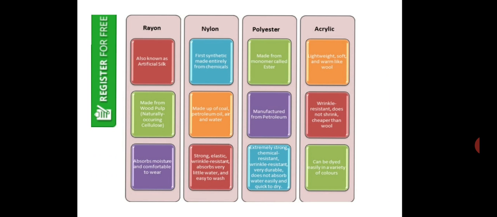So we have learned four types of synthetic fibers: rayon, which is also known as artificial silk; nylon, which is strong, wrinkle-free, resistant, absorbs little water, and it is easy to wash, and it is used in climbing ropes, tents, parachutes, etc. Polyester, it is used to prepare bottles. Terylene is example of polyester. Then acrylic fiber, which looks like a wool material. So these are the four types of synthetic fibers which we have learned.